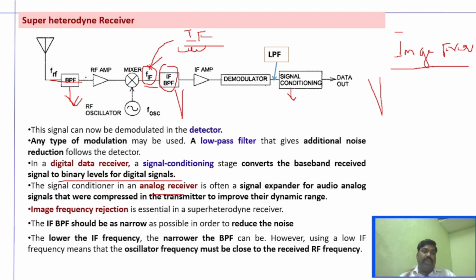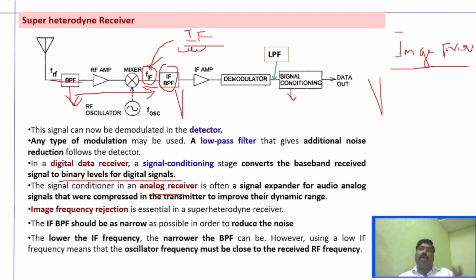All these things have to be limited by this bandpass filter. Otherwise, this noise will interfere with the IF frequency, reduce the signal to noise ratio, and degrade the performance of the superheterodyne receiver.